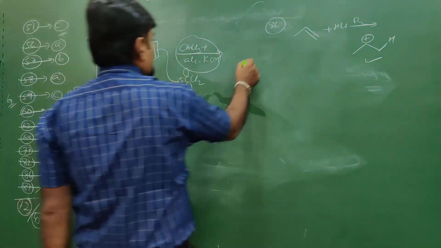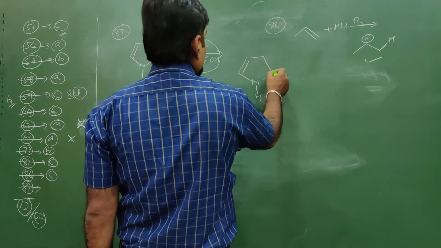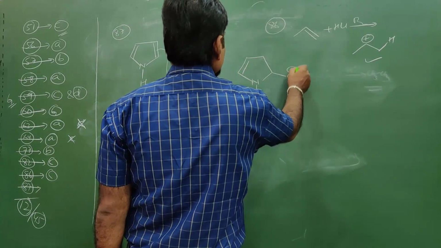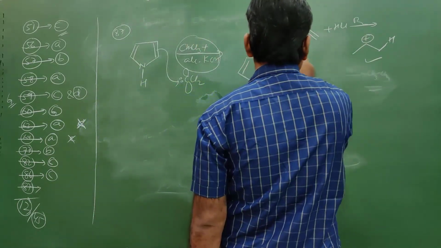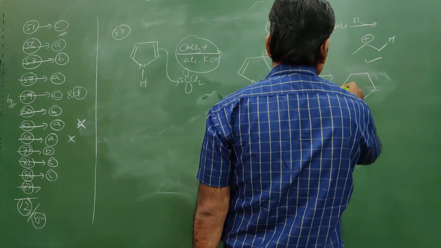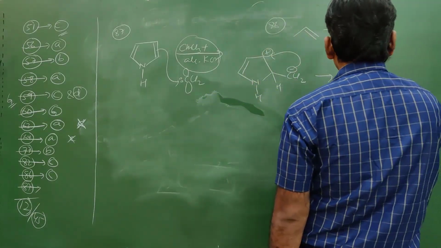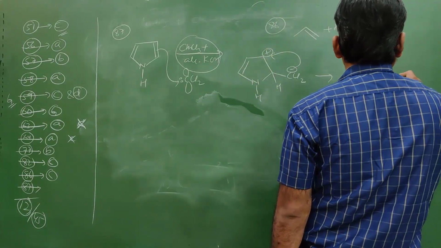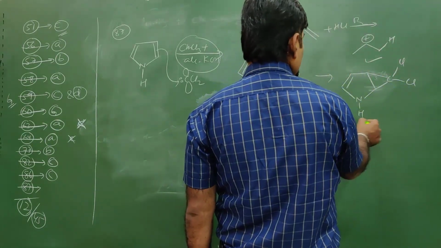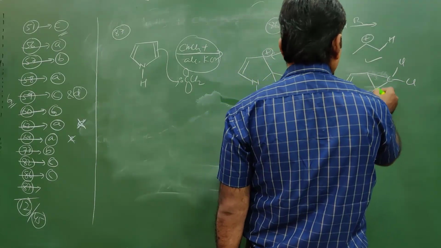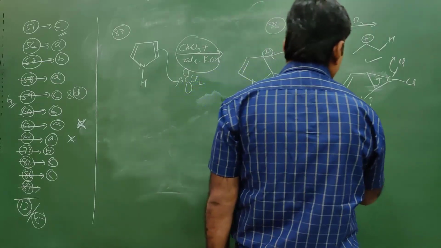When this bond is transferred, this will become NH, over here CCl2 minus, this is plus, over here hydrogen. This approaches this nitrogen, hydrogen, and then a double bond, over here C, Cl, Cl. Further, this bond will be transferred and Cl minus will go out. So what does it form?